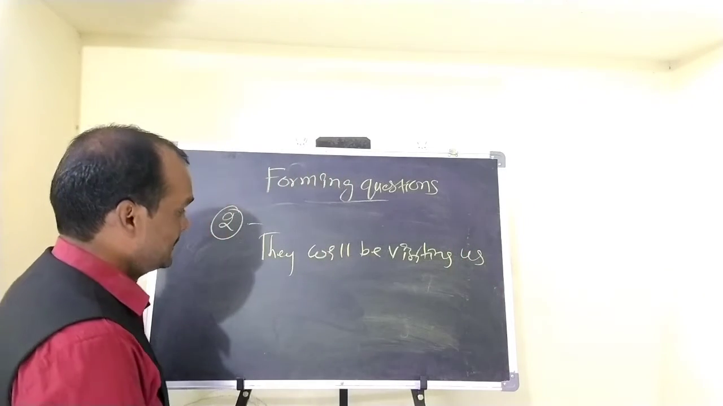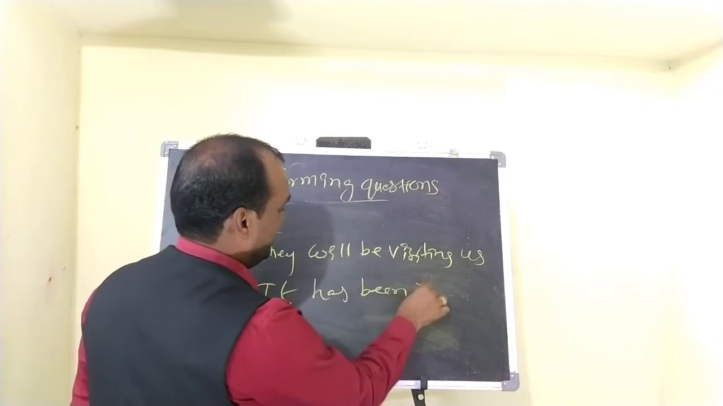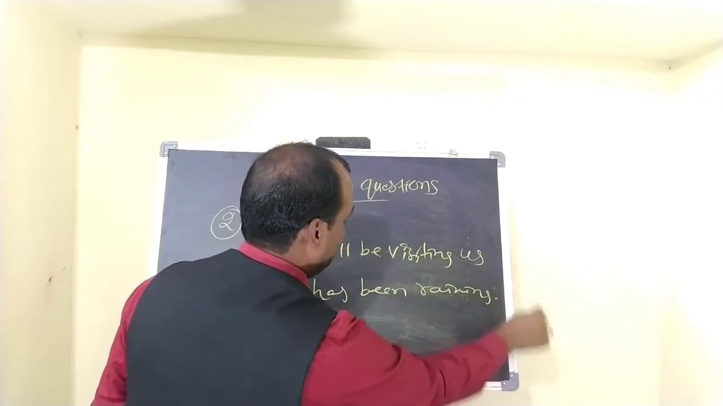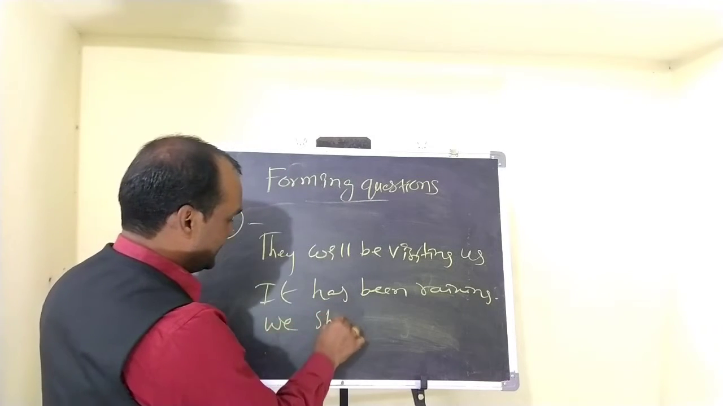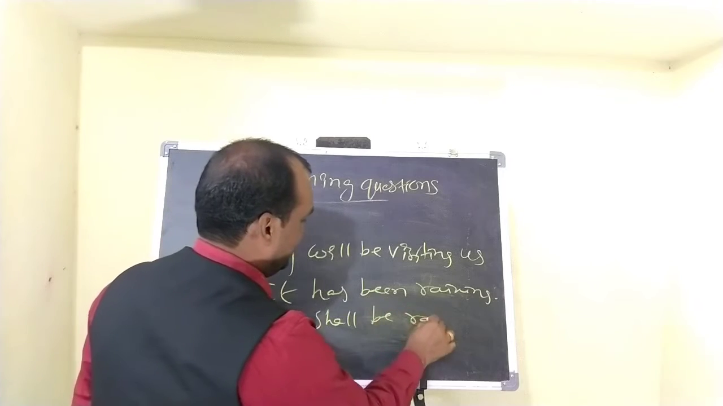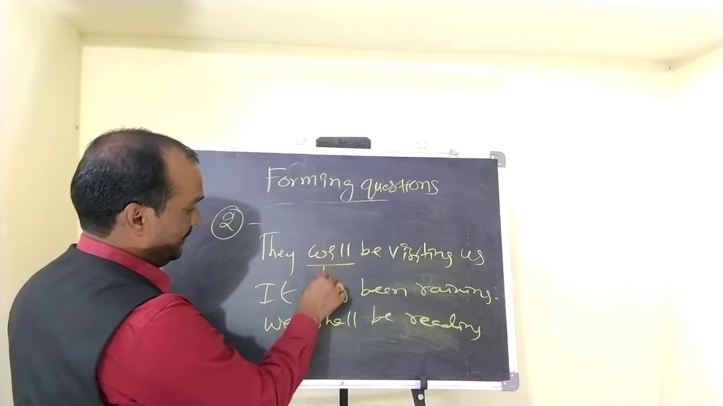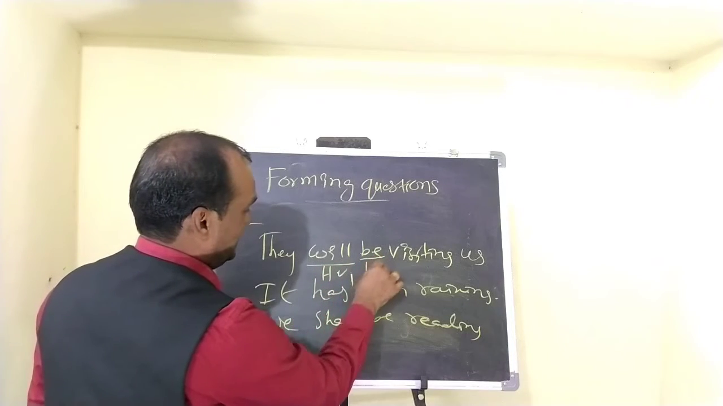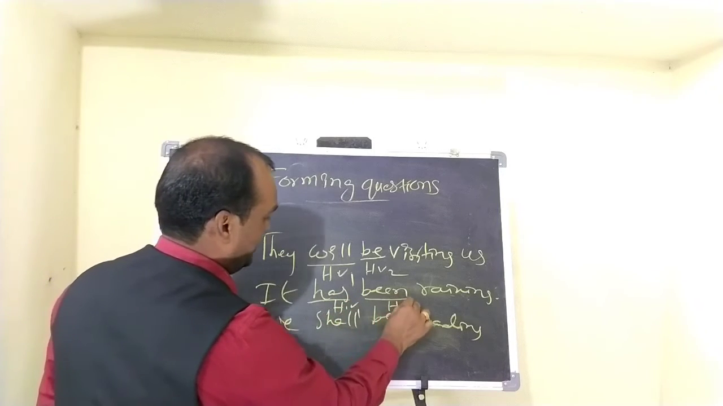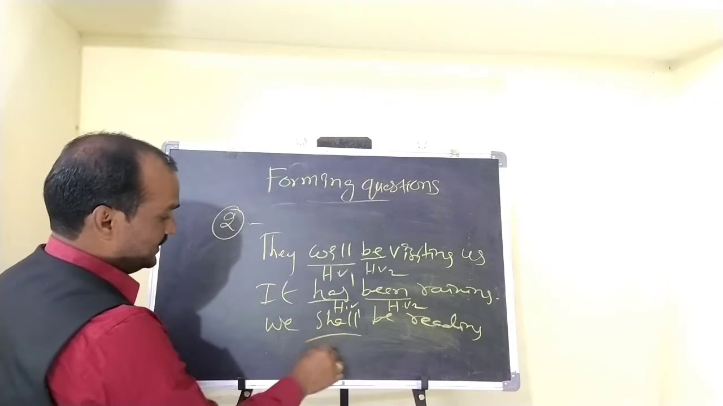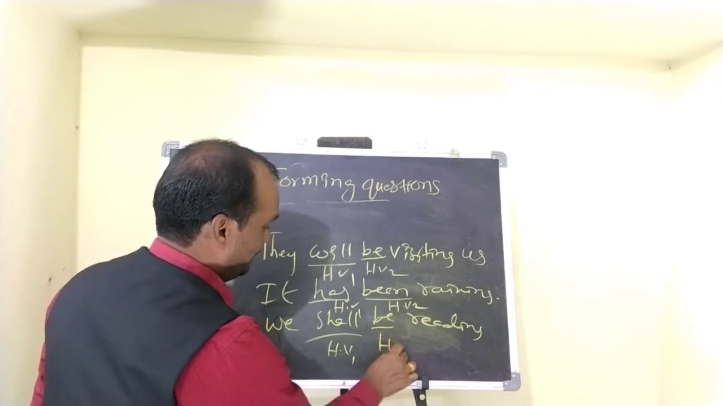They will be visiting us. It has been raining. We shall be reading. You see here, how many helping verbs are there? Will is one helping verb, and be is another helping verb. Has is one helping verb, and been is another. Shall is one helping verb, and be is another helping verb. Helping verb 1 and helping verb 2.